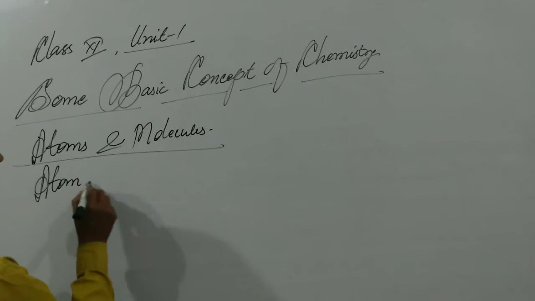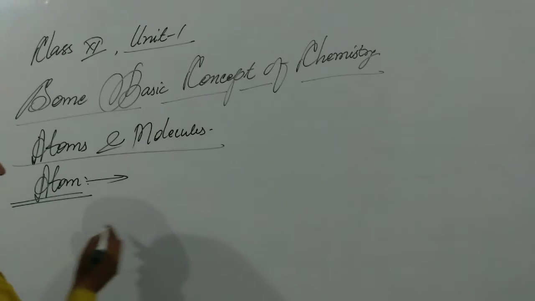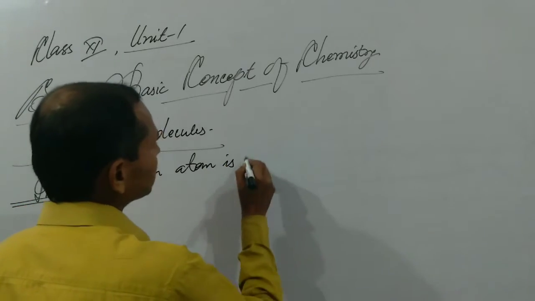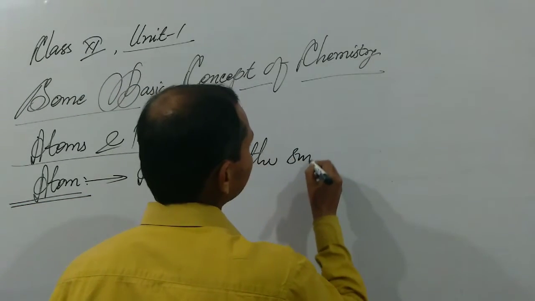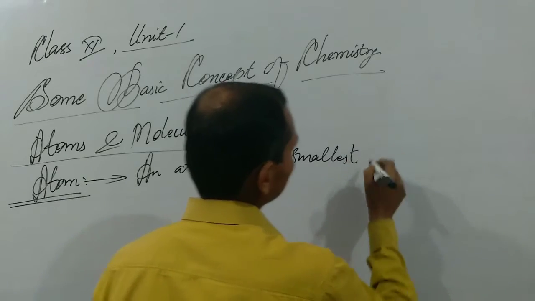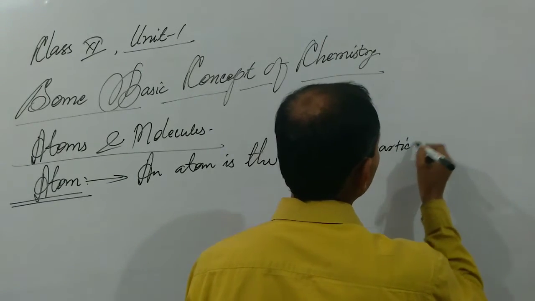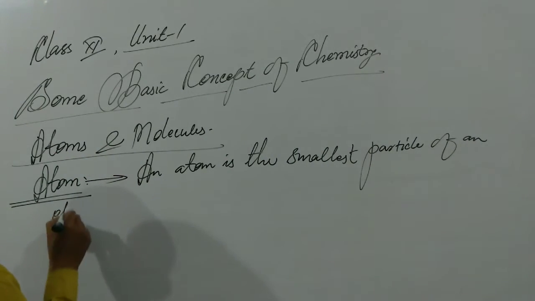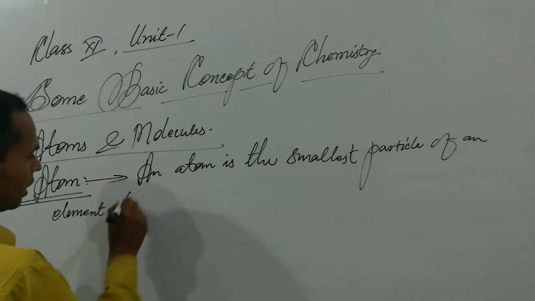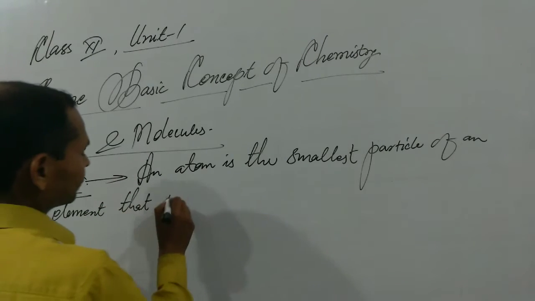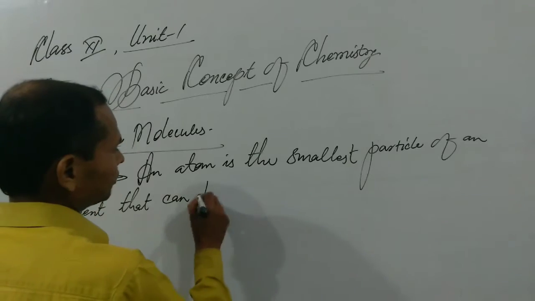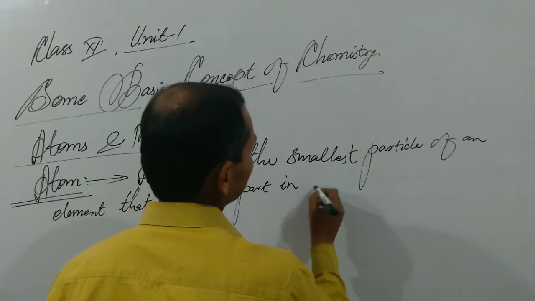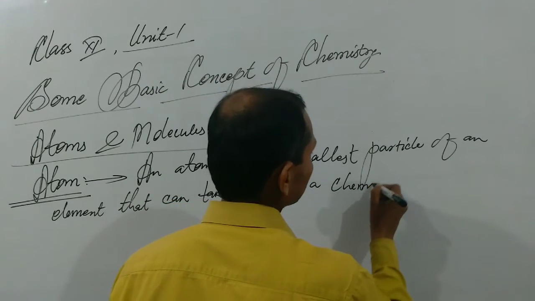So we can write the definition of the term atom. An atom is the smallest particle of an element that can take part in a chemical reaction.